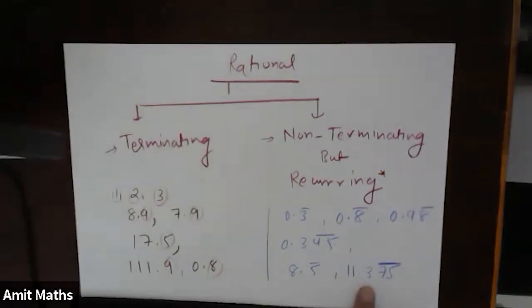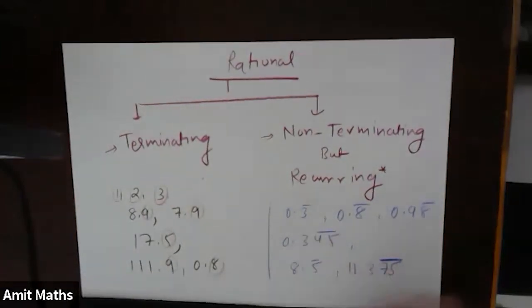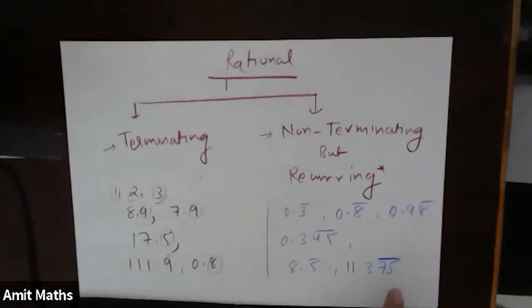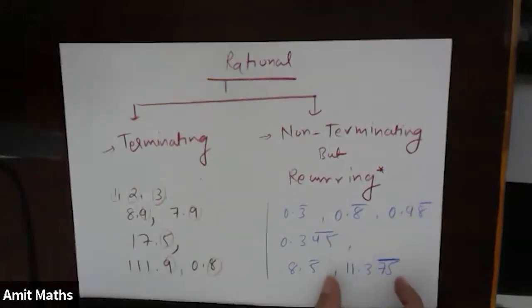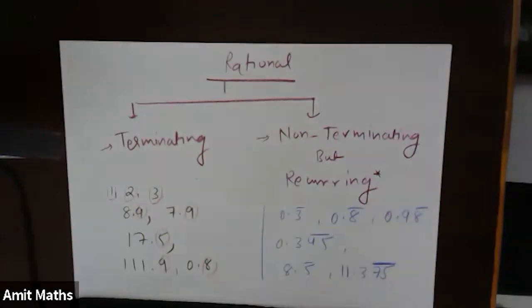Now see, I have come across some such numbers: 0.345 bar, 0.98 bar, 0.8 bar, 11.375 bar. Now, sir, if I come across such a number, this might be a question: how can I write this number into P by Q?